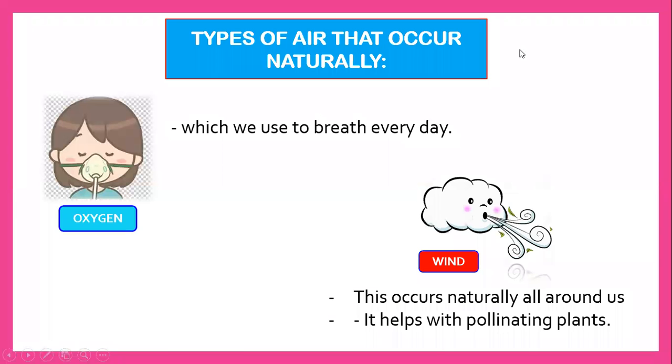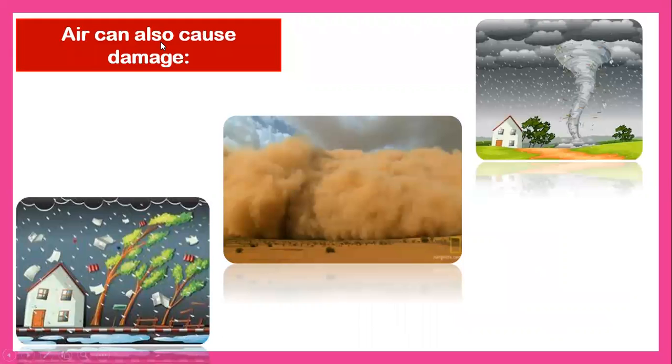Again, class. So there are types of air that occur naturally. Those are oxygen and wind. Okay, so types of air that occur naturally are oxygen and wind. Air can also cause damage. It means that it will break your houses. It can cause to break the building.